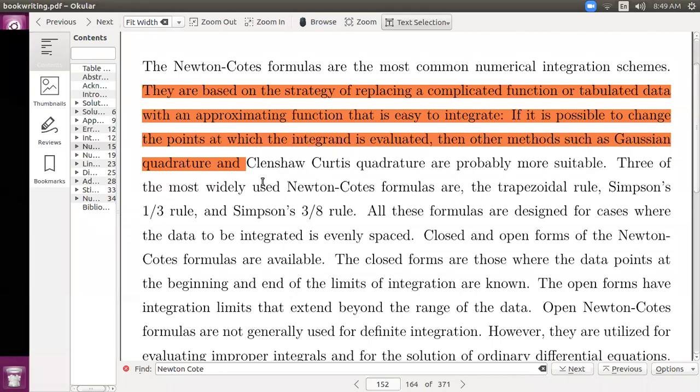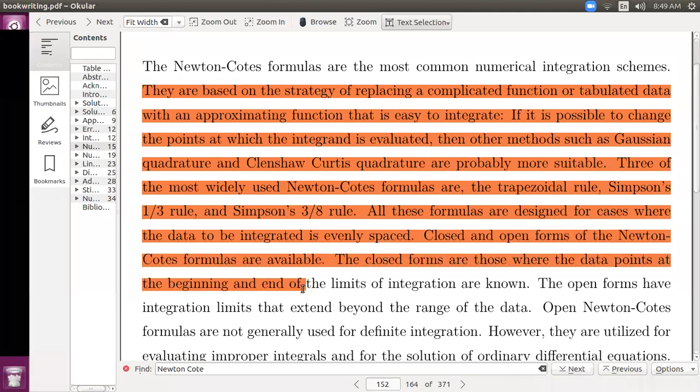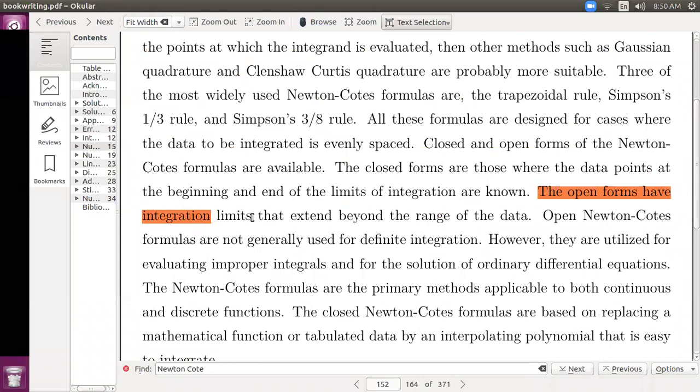Three of the most widely used Newton-Cotes formulas are the trapezoidal rule, Simpson 1/3 rule, and Simpson 3/8 rule. All these formulas are designed for cases where the data to be integrated is evenly spaced. Closed and open forms of the Newton-Cotes formulas are available. The closed forms are those where the data points at the beginning and end of the limits of integration are known. The open forms have integration limits that extend beyond the range of the data.